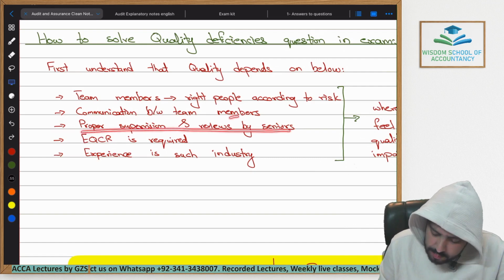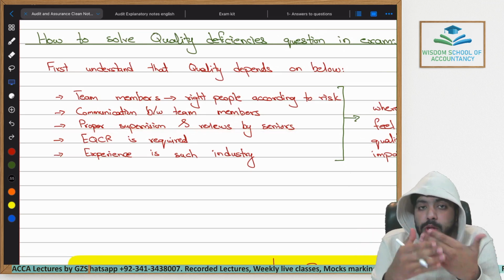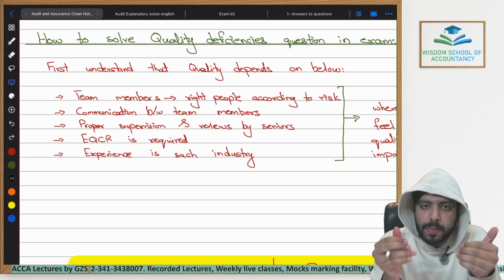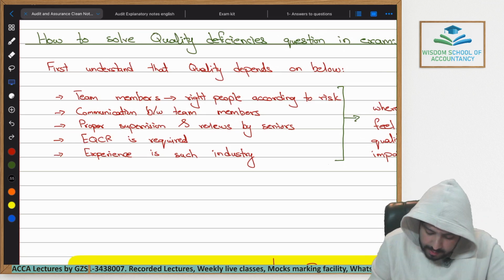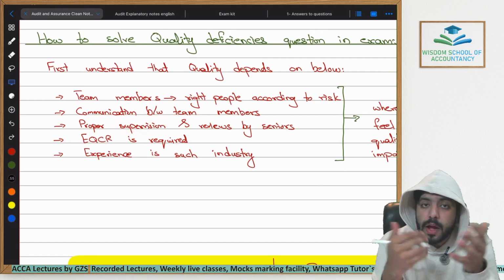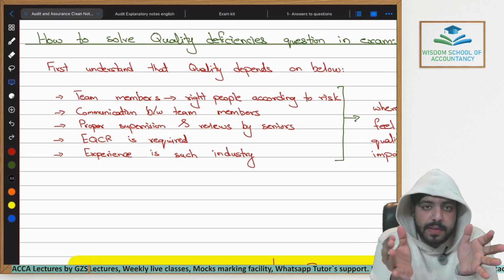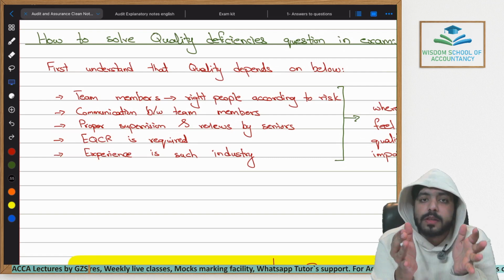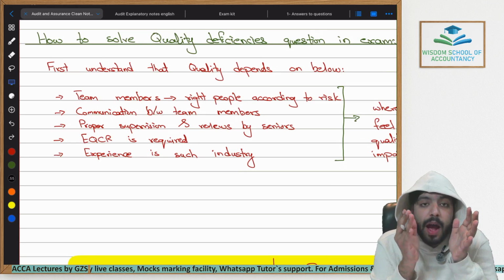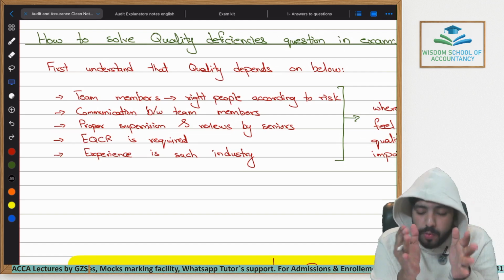Proper supervision and review by seniors as well. Whenever in your scenario you find that there was no one to review the work of the junior people, or there was a reviewer but he did not give enough time to properly review the work during the audit, and no one was supervising the audit team, no one was checking whether they were doing their work correctly or not, this means that there might have been unidentified issues in their work which you would have skipped because no one reviewed their work.